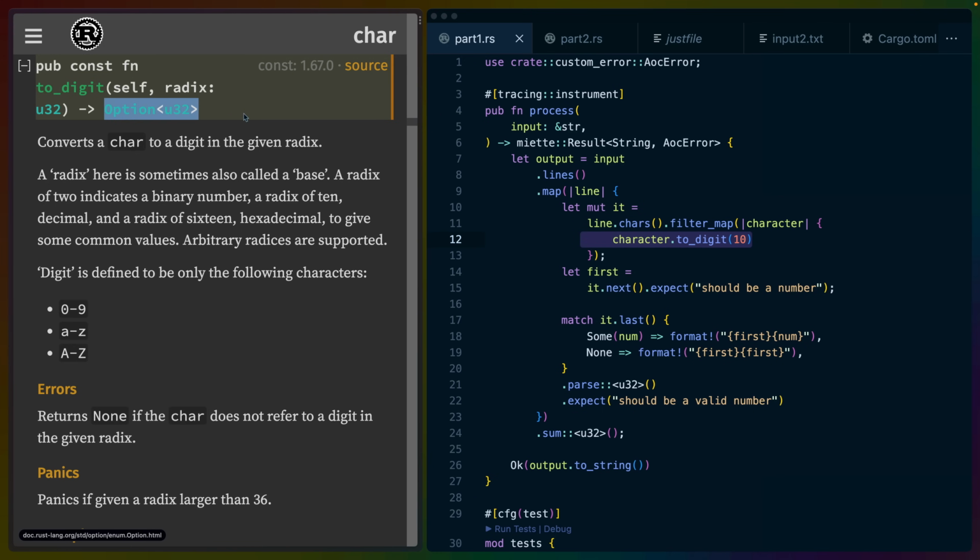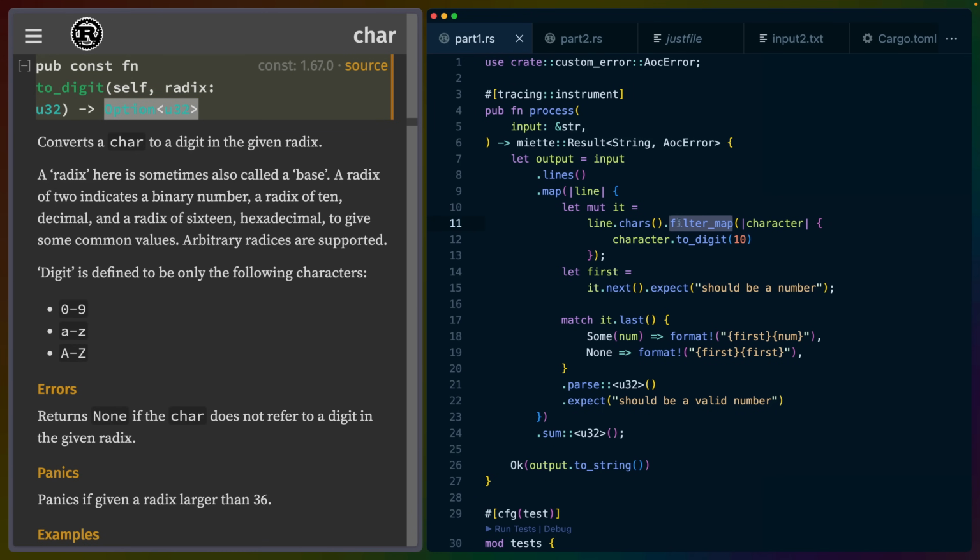Now you'll see that to_digit returns an Option. It just so happens that filter_map also wants an Option returned, so we don't have to do anything extra here. All we need to do is call to_digit. If it's a parsable digit, it will continue for us and get stored in this iterator. If it's not a parsable digit, we'll filter it out. This is one of the really nice things about using enums in Rust in combination with these iterators.